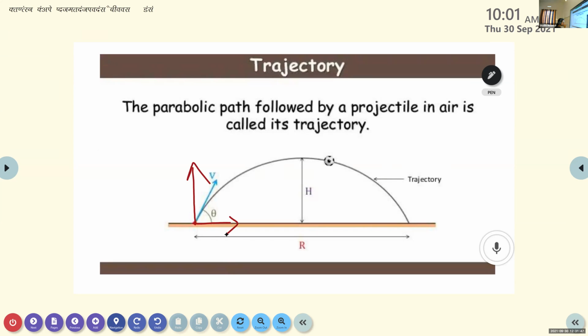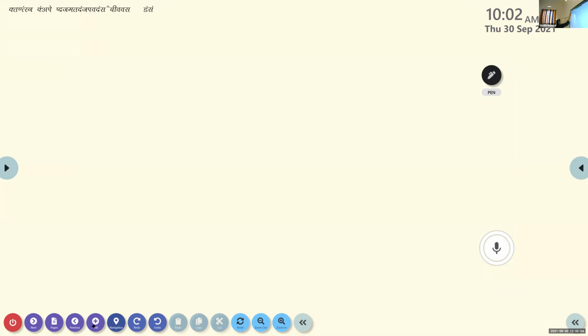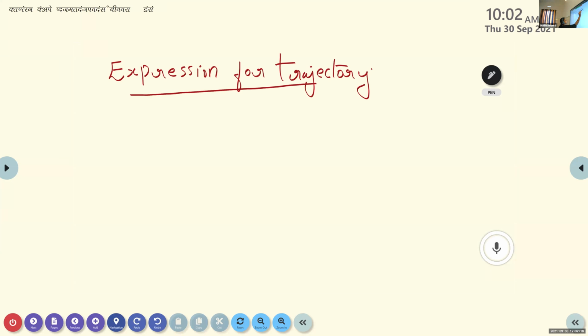Initial velocity is resolved into two components: one is u cos theta and the other is u sin theta. So here we are going to find an expression for the trajectory, the parabolic path. Write the next heading: expression for trajectory. Expression for trajectory means we are going to find a relation between the horizontal axis and the vertical axis.